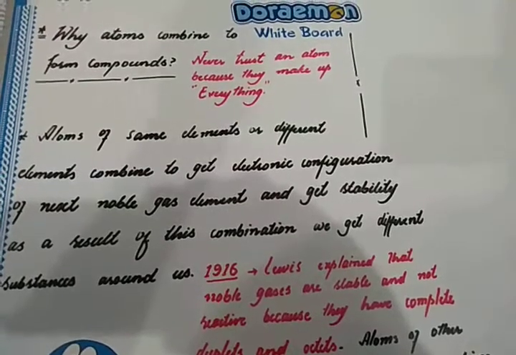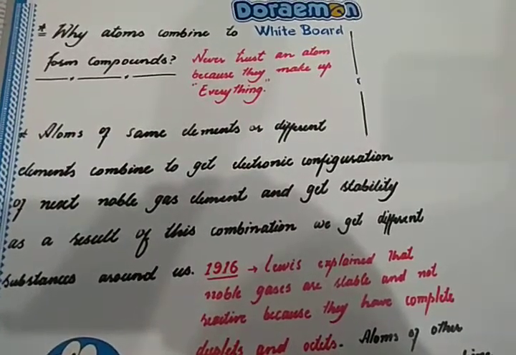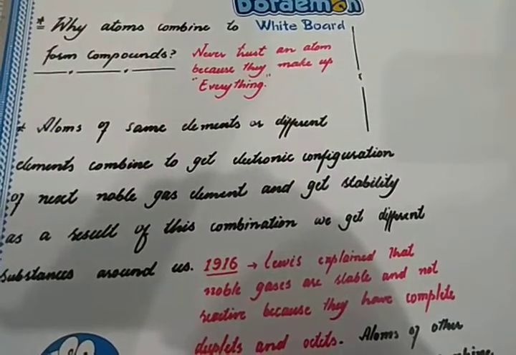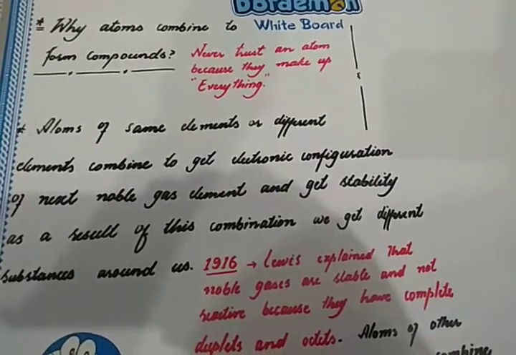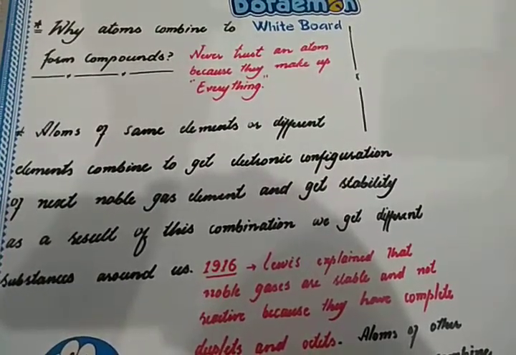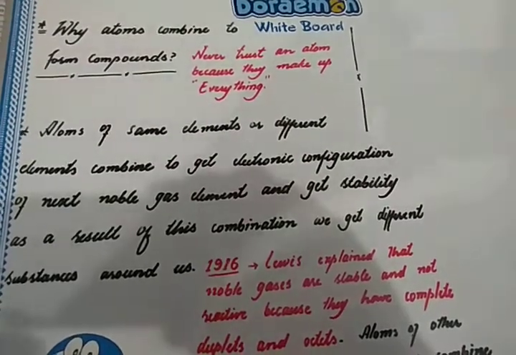Everything that surrounds us is actually our environment, and our environment is made up of two components, biotic components and abiotic components.